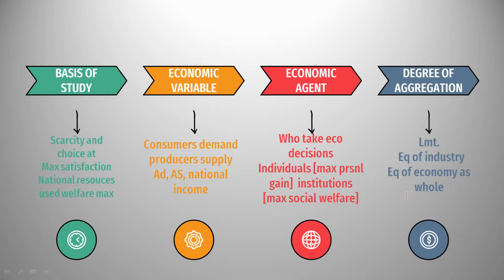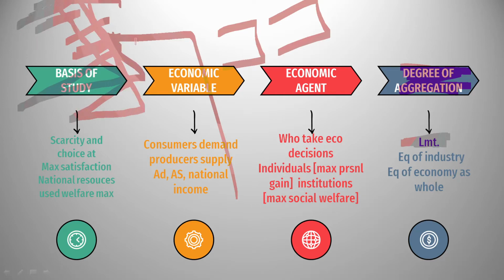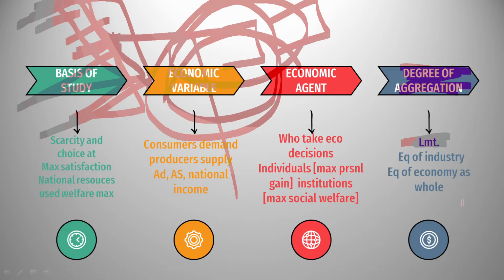Then we have degree of aggregation. Degree of aggregation exists in both micro and macroeconomics. Degree of aggregation means sum total of everything. But there's limited degree of aggregation in microeconomics. In microeconomics, we study the equilibrium of an industry. Suppose I'm taking the cotton industry, so I study all the textile manufacturing companies within that cotton industry, and I check their degree of aggregation. So there is degree of aggregation in microeconomics also, but it's limited because we study all the firms within an industry, and here we study the economy as a whole.